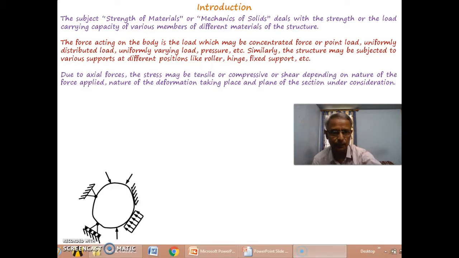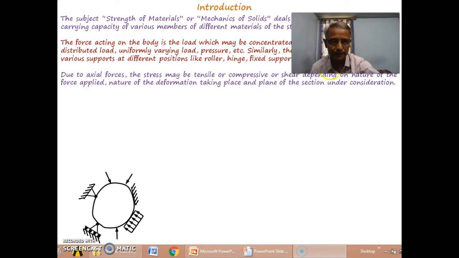So if we go through this diagram, this is a body subjected to a point load over here, subjected to a uniformly distributed load, for example, and it may be subjected to some support systems, say a roller support or hinge support or fixed support.